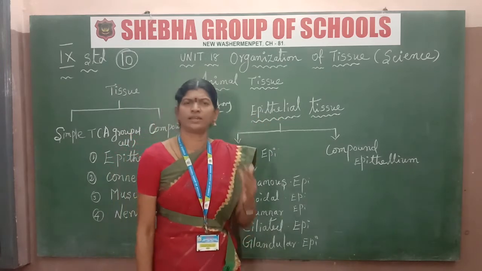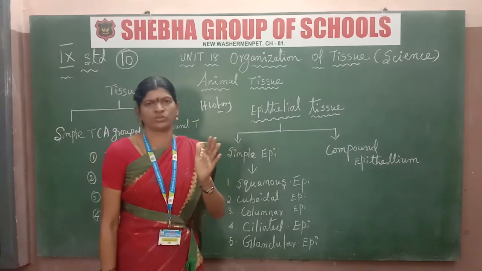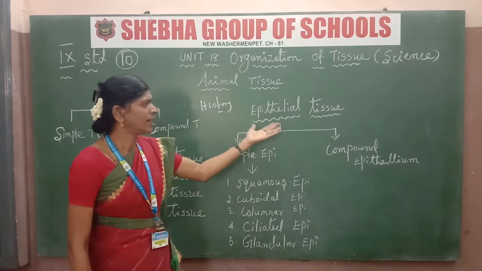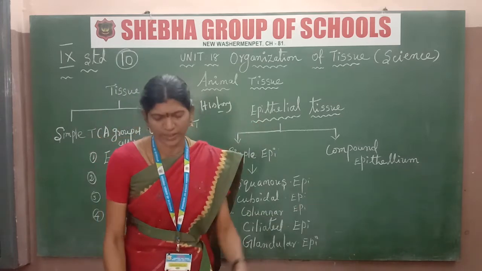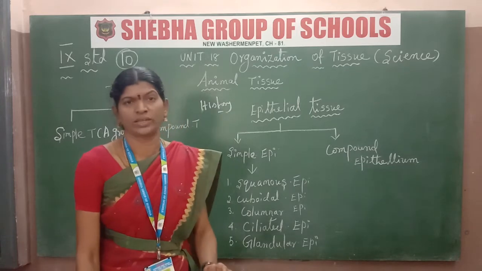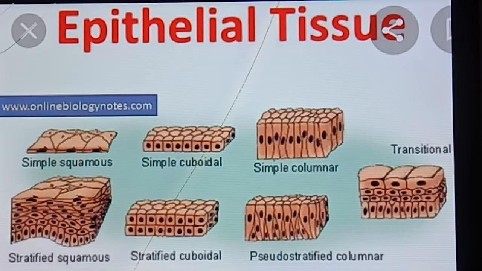First of all, what is epithelial tissue? Epithelial tissue is the simplest tissue, a single layer of tissue. That is called epithelial tissue. I will show the diagram of the types of epithelial tissue, and then explain them one by one.